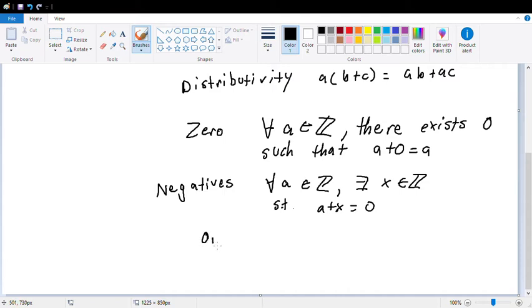And then there's finally 1. This means that for all a that are a part of the integers, there exists 1 such that a times 1 is a.